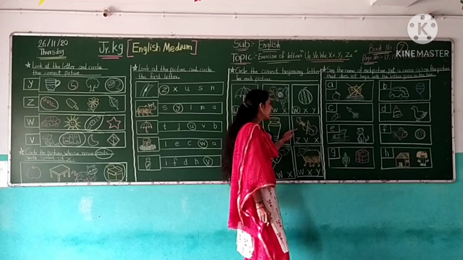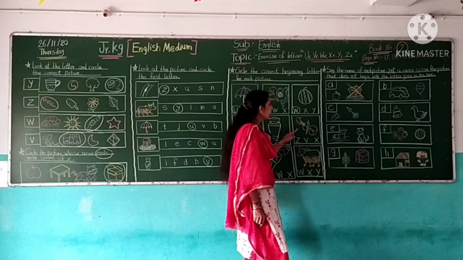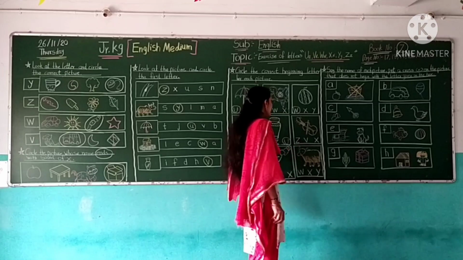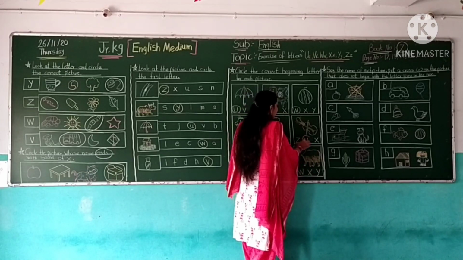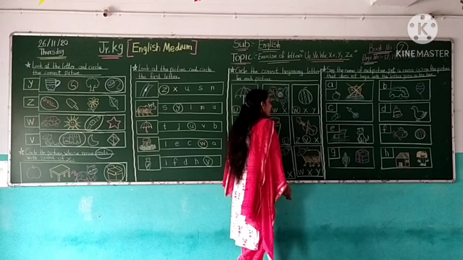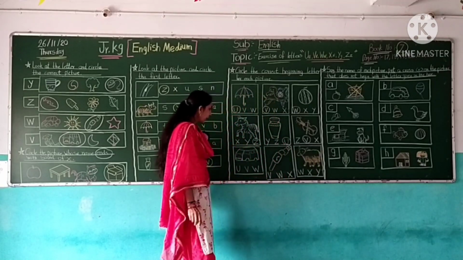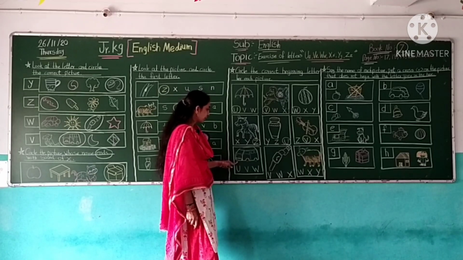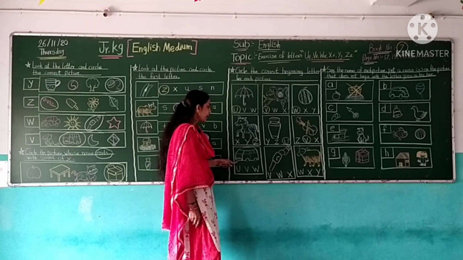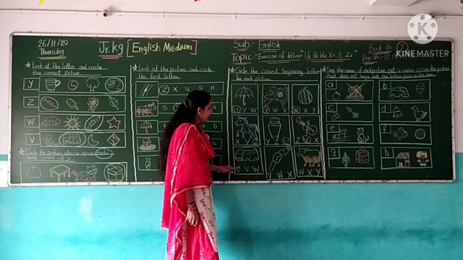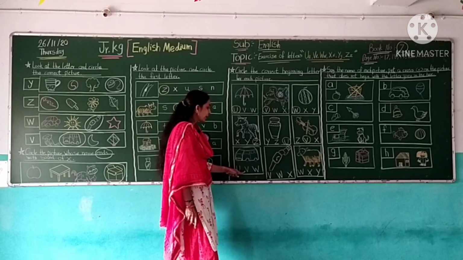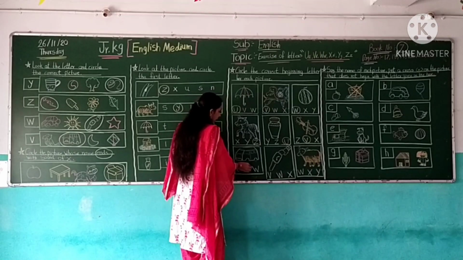This is violin. V for violin. So this is letter V. No. This is letter V. Yes. So circle the letter V. V for violin. Now next is, which picture is this? Van. Which picture? Van. Van start the letter V. This is letter V. No. This is letter V. Yes. So circle the letter V.